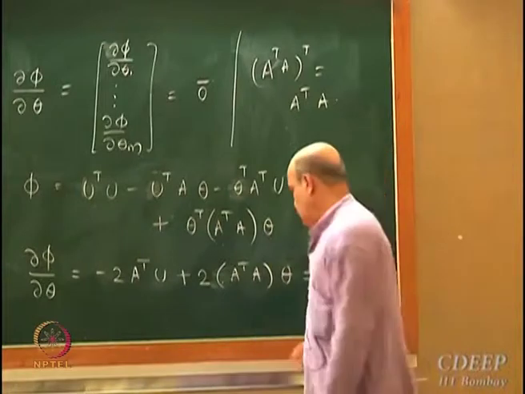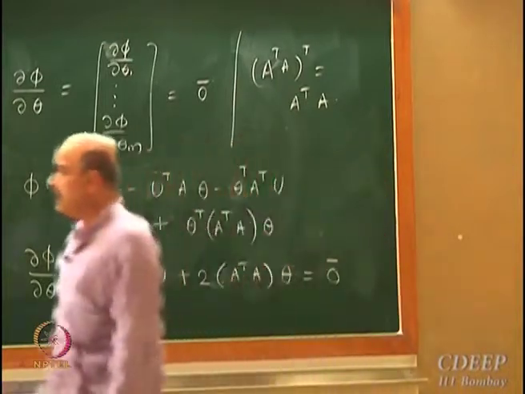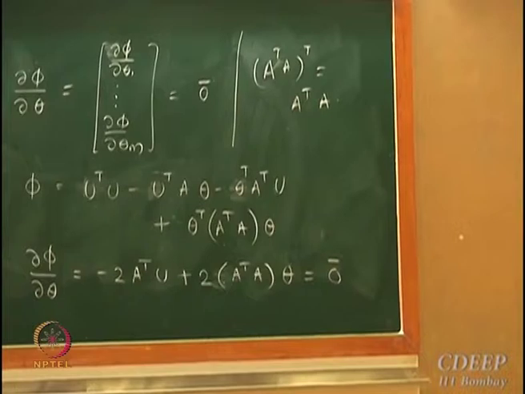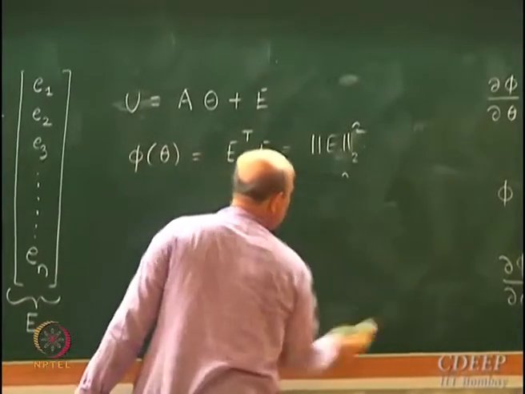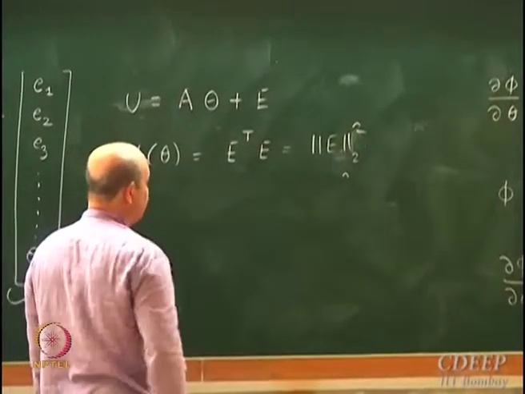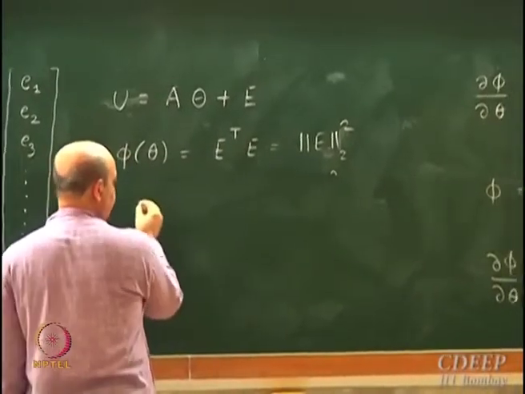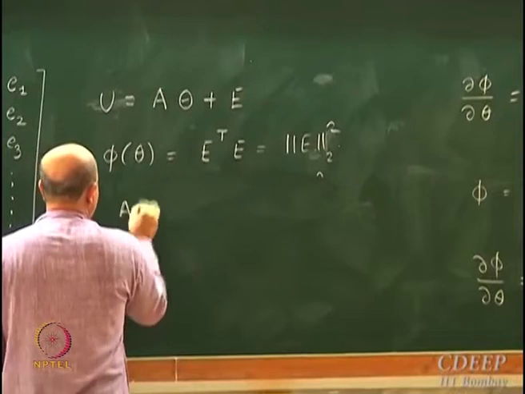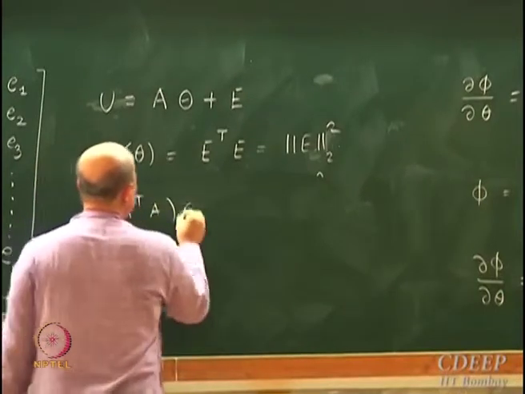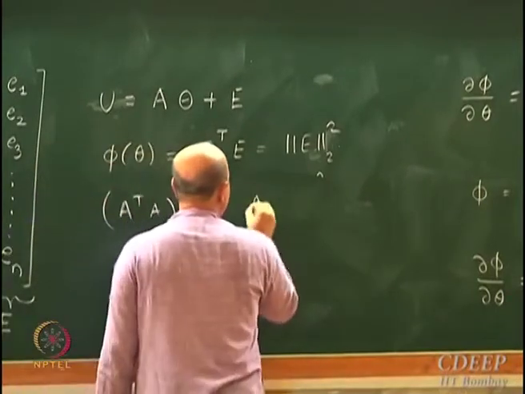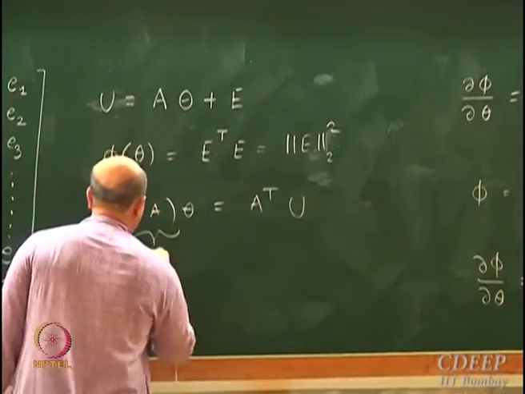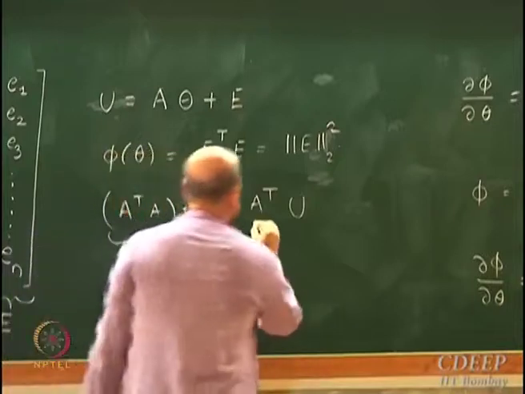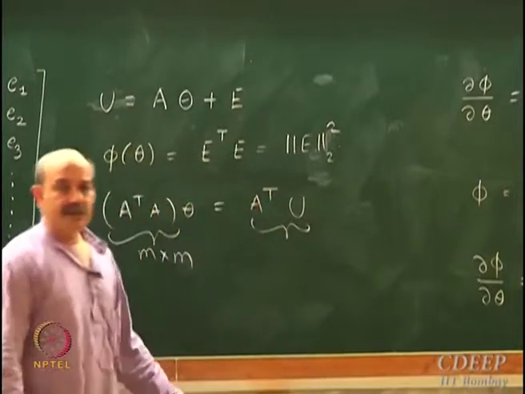Setting the gradient equal to 0 gives us this equation, A transpose A times theta is equal to A transpose U. So this is M cross M. What is the dimension of this matrix?